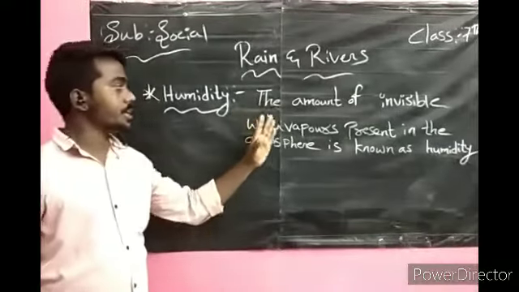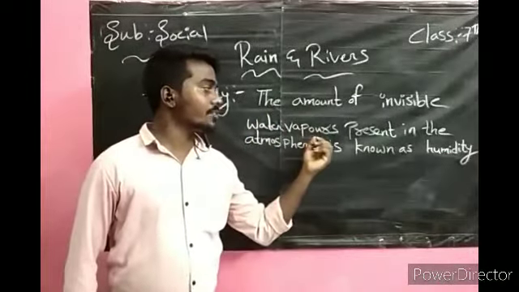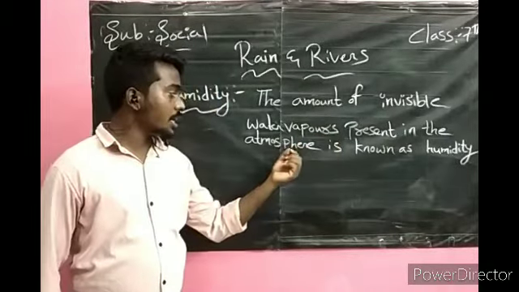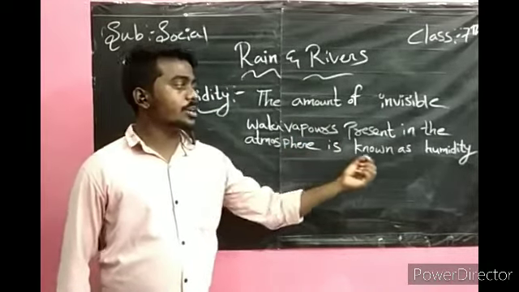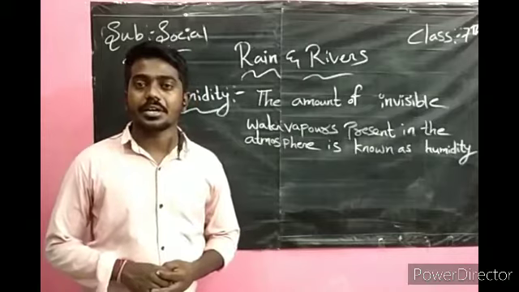This is about the humidity. The amount of invisible water vapors present in the atmosphere is known as humidity.